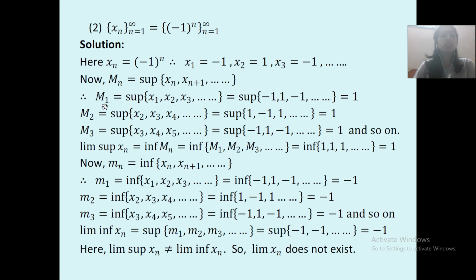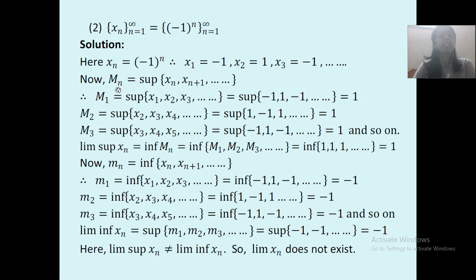It will give you m1 is equal to supremum x1, xn plus 1 એટલે x1 plus 1 which is x2, x3 which is equal to supremum of x1 ની વેલ્યુ છે -1, x2 ની વેલ્યુ છે 1 and x3 ની વેલ્યુ છે -1. So equal to supremum of -1, 1 and -1. So supremum amongst these three is 1, which is equal to 1.